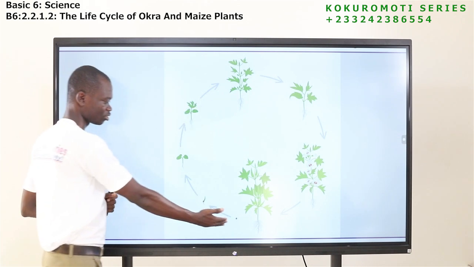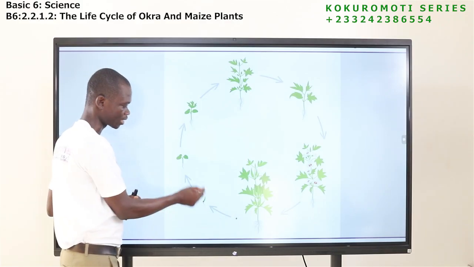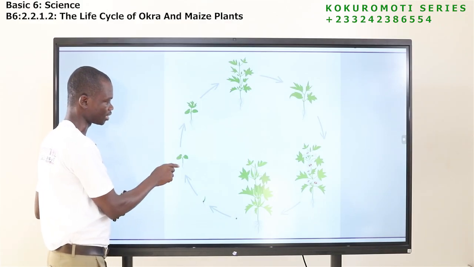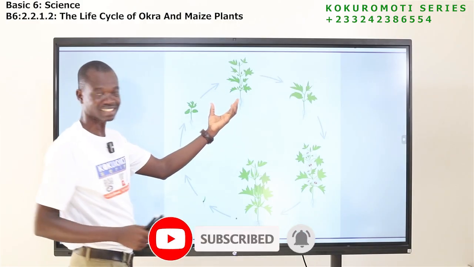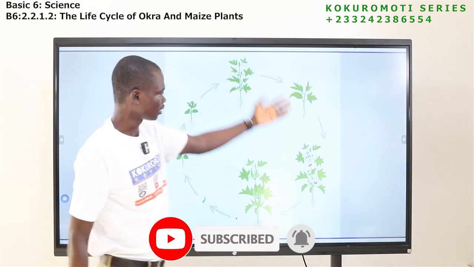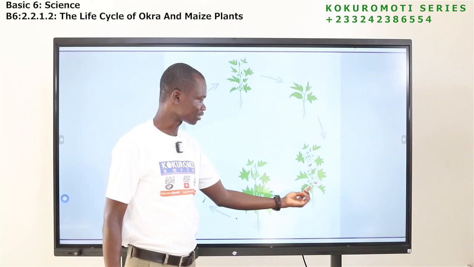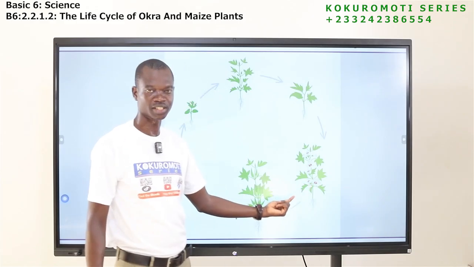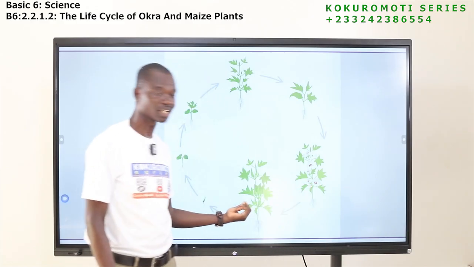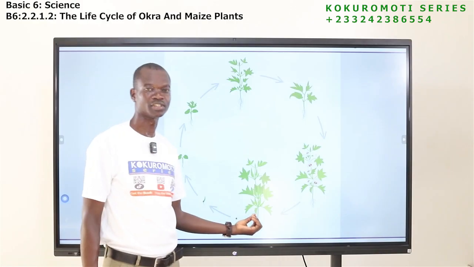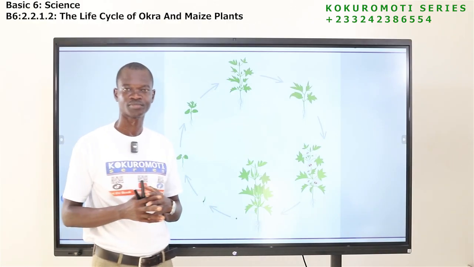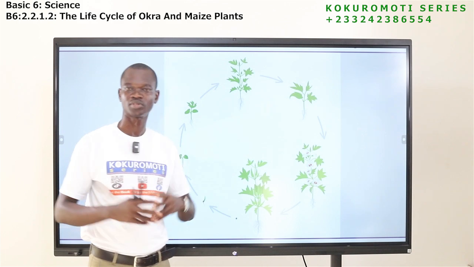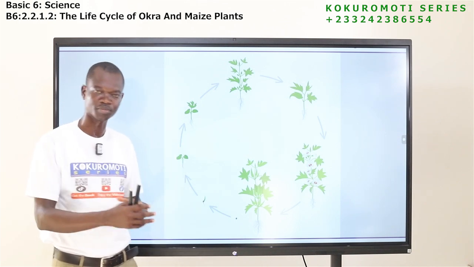So the first stage, you sow it into the soil, it will germinate. We have seedling. The seedlings will grow to become young ones like this. Then it goes to a point where you see flowers. The flowers will develop into what? Fruits. And that is what we have here. Most of the times we use the fruit to prepare food, okra stew and okra soup.